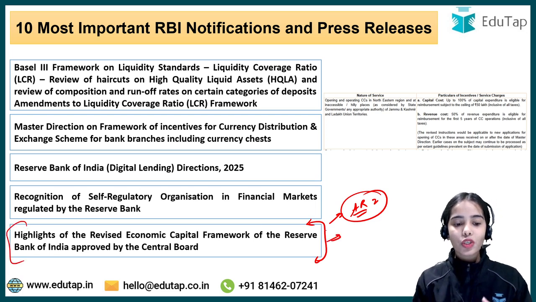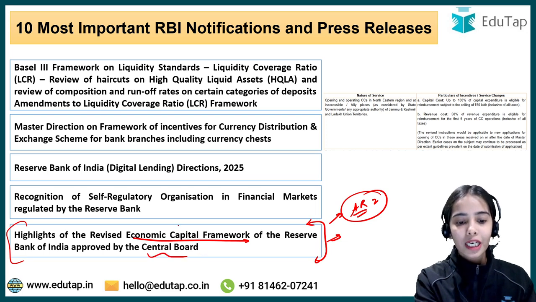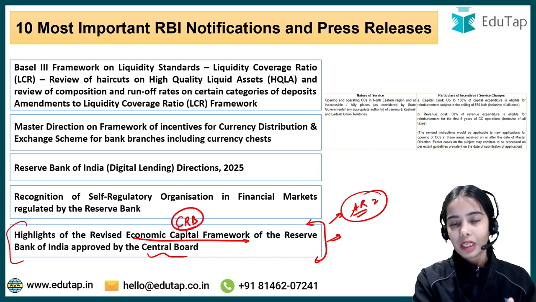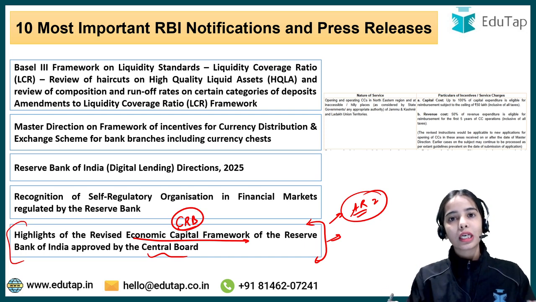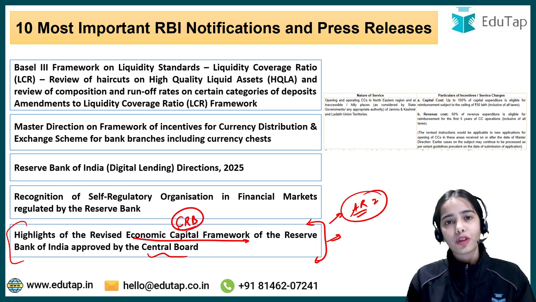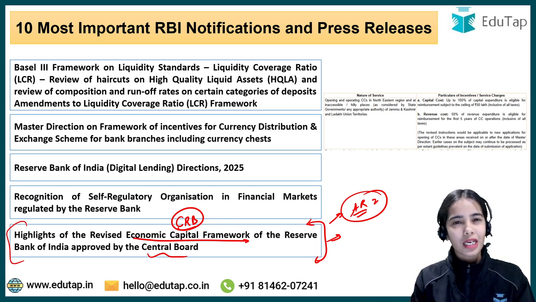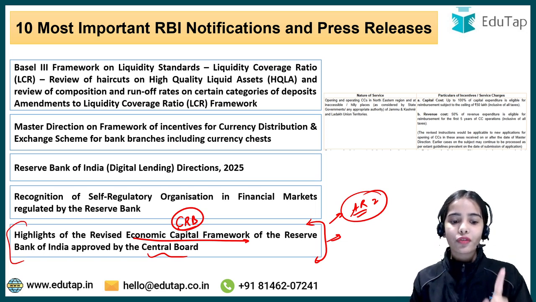Okay, so highlights of the revised economic capital framework of the Reserve Bank of India approved by the Central Board of Reserve Bank of India, in which it was mentioned that the range has been changed for the contingent risk buffer, and because of the change in the contingent risk buffer, there are other changes also that were brought in the data points for the market risk and the other kinds of risk. Okay, so this is something that is very important. The ranges are very important that you have to keep in mind. Highlights of the revised economic capital framework, this is something that you cannot miss.